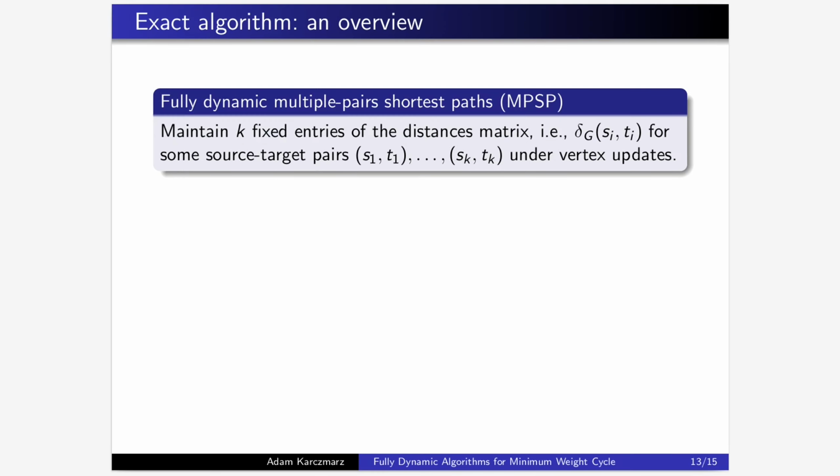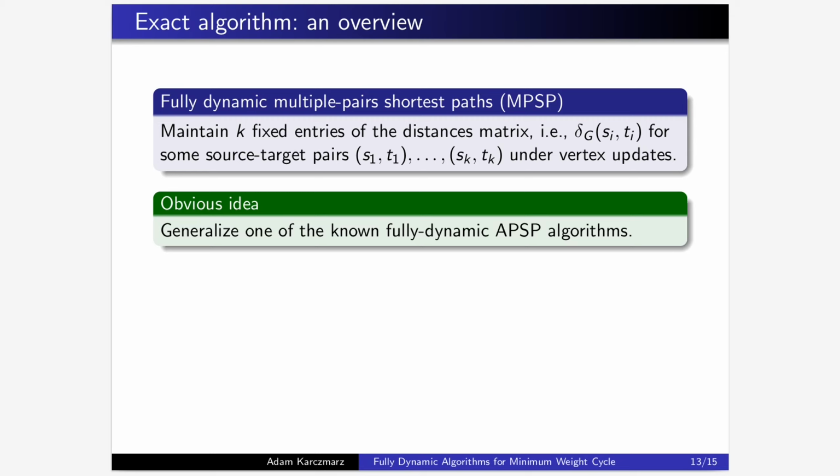Now let us move to a short overview of the exact algorithm. To obtain the exact result, we consider a generalization of the fully dynamic APSP algorithm that we call fully dynamic multiple pairs shortest paths. In this problem, we are given k fixed source target pairs, and we only want to maintain the distances between these pairs under vertex updates. Recall that in order to compute the minimum weight cycle, we only need to look at m entries of the distance matrix.